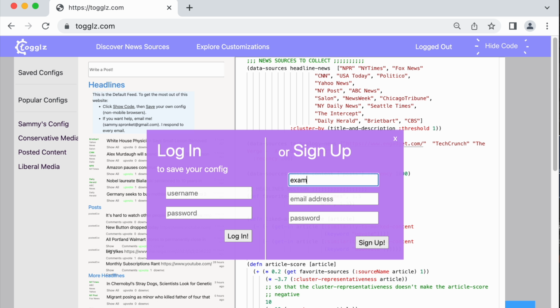I'm just going to make up a username and password here. We don't actually use the email address, so I'm just going to put in a fake one. But at some point, if we start getting spam, we might ask people to verify their account.